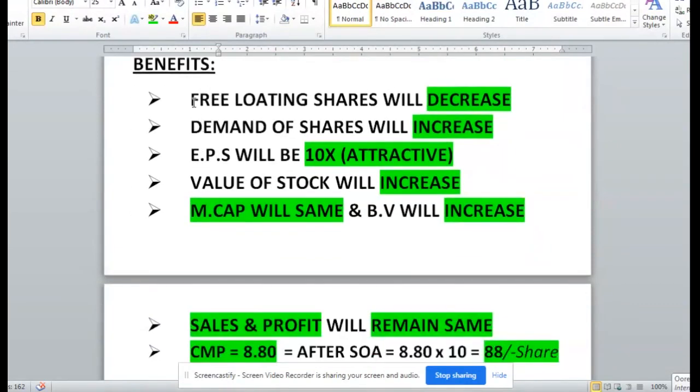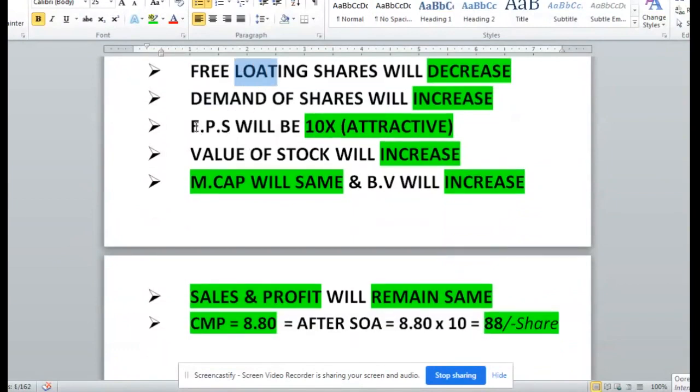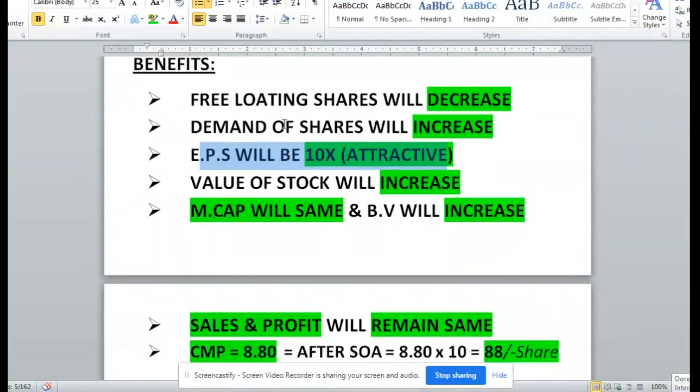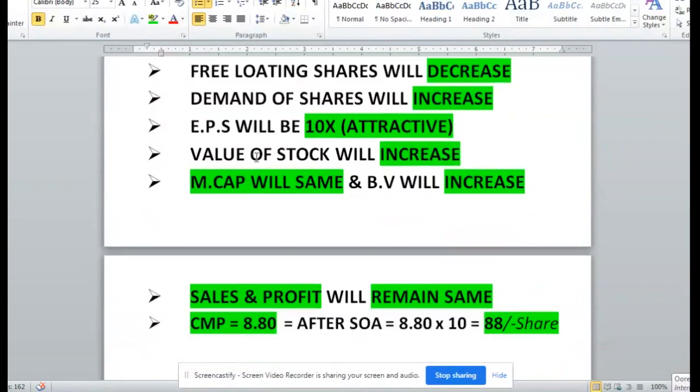How are we getting benefited? The free floating shares will decrease, so that's a good thing, and demand for the shares will increase because the free floating shares are getting reduced, and earnings per share will be multiplied by 10. Because the number of shares goes from 161.6 crore to 16.1 crore, that multiplication comes in, the book value per share also increases, and the value of the stock will increase because earnings per share increases 10 times.